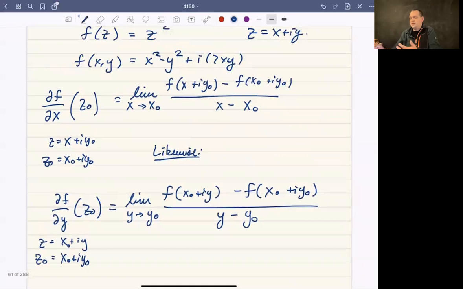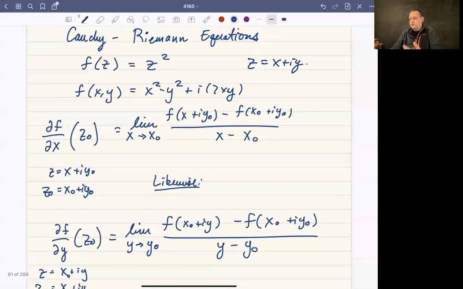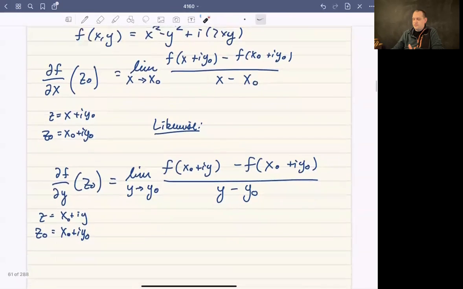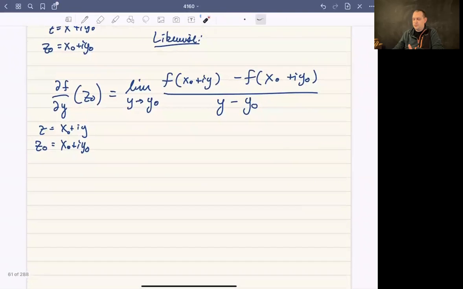Just to say it again, we've talked about the derivative of a function in a complex sense, and what's different there is that we're talking about the limit as z approaches z naught. But if we're talking about functions of complex numbers, then you have to think about all the possible paths to that complex number, instead of just the two paths from the left or right that you would in Calc 1. So here we have to be a little bit more careful, but we can also talk about the partial derivatives. That's what we just defined: the partial of f with respect to x and the partial of f with respect to y.